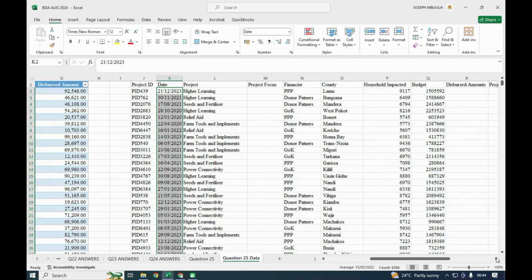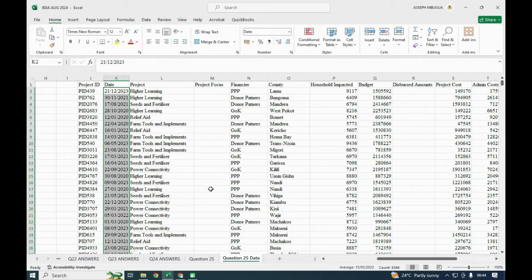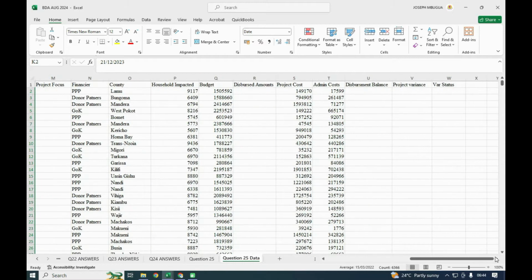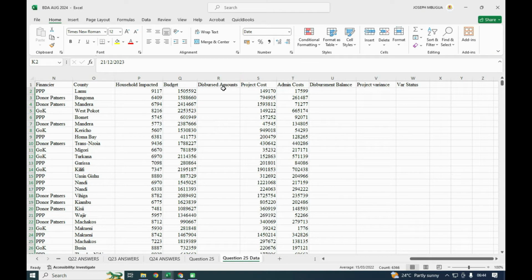The project focus is one of the missing values that we need to fix. Then we have the financial, the county, households impacted, the budget. The disbursed amount is another missing value that we shall need to calculate. The project cost, the administrative cost, disbursement balance. Then we have the project variance and the variance status, whether the variance is favorable or adverse.